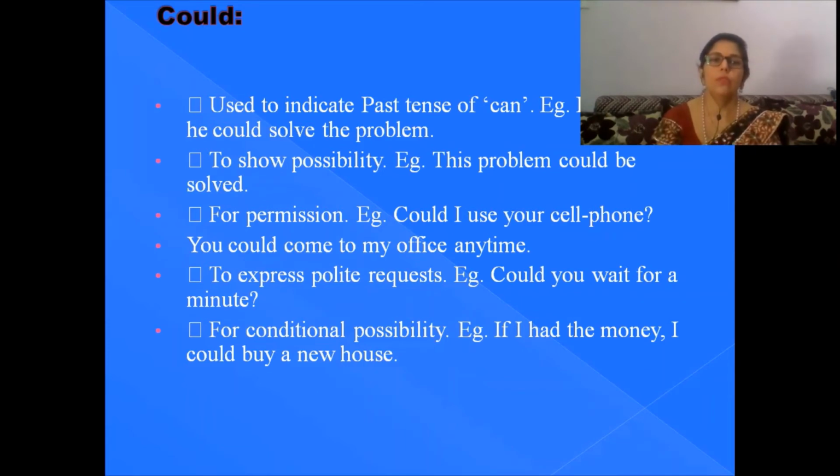To express permission, to express a polite request: could you wait? So here not only the request, but the polite request. Could you wait for a minute? For conditional possibility also, you use could, such as if I had money. So here there is a condition which is given, such as if I had the money, I could buy a new house.